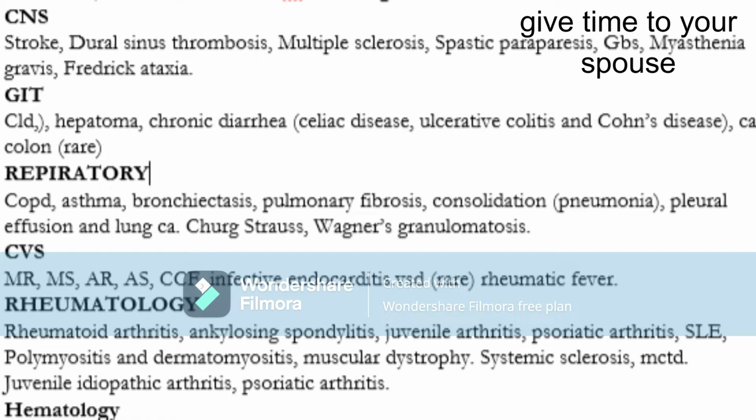Systemic lupus erythematosus came to me as one of the long cases, and polymyositis and dermatomyositis came to one of our colleagues. Muscular dystrophy, systemic sclerosis, and mixed connective tissue disease came to me as long cases. And psoriatic arthritis is also possible.